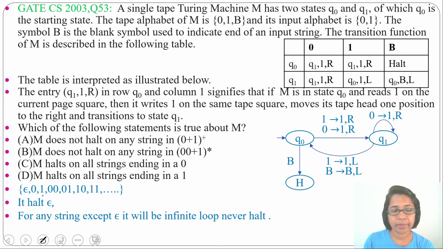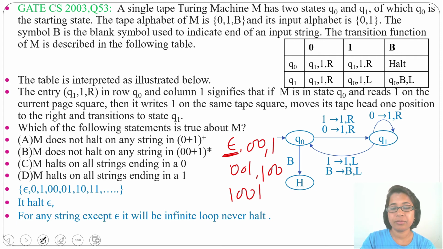Let's check option B. M doesn't halt on any string in 0, 0 plus 1 Kleene closure. 0, 0 plus 1 Kleene closure means it will be epsilon, it will be 0, 0, it will be 1, it will be 0, 0, 1, 1, 0, 0, 1, 0, 0, 1 like this. But if you mark here, epsilon is there and for epsilon it halts. As this 0, 0 plus 1 whole Kleene closure contains epsilon, option B is false.